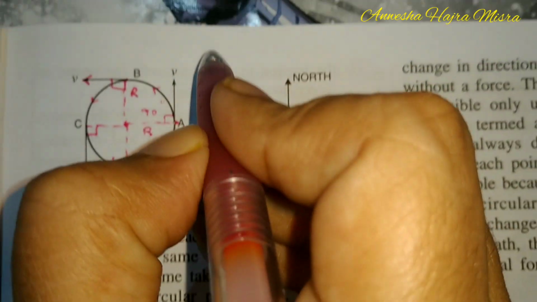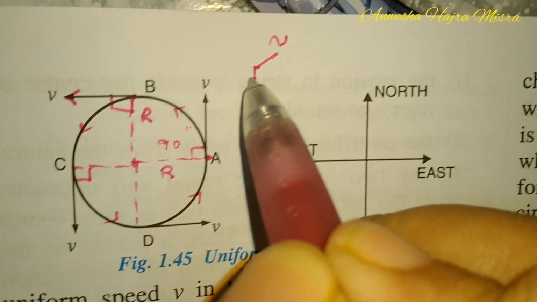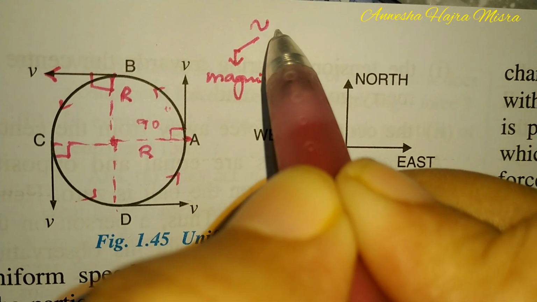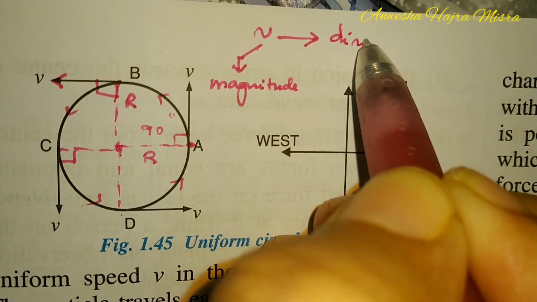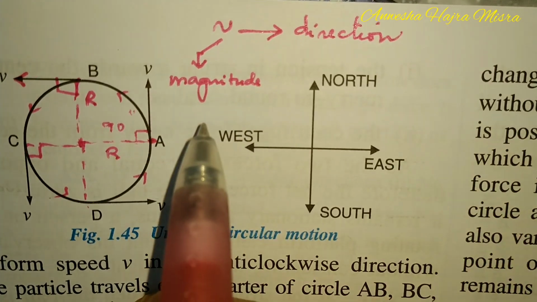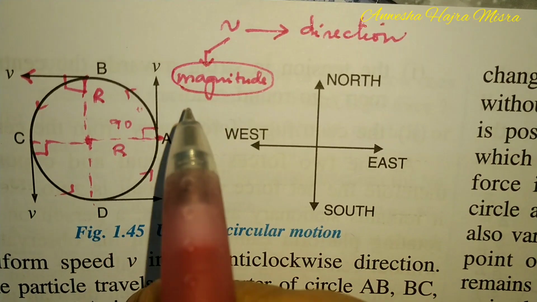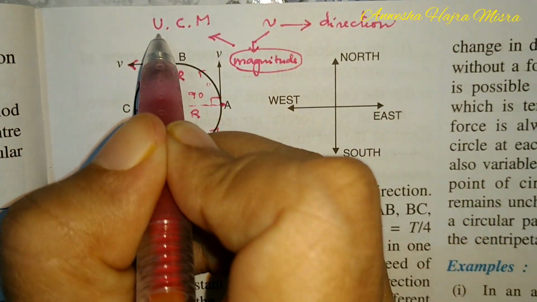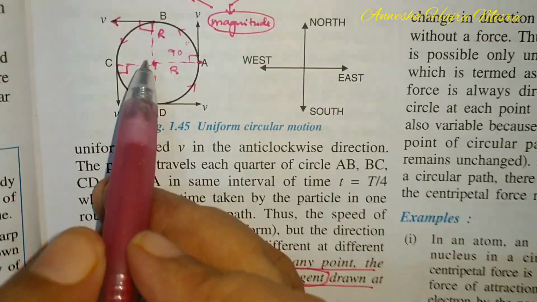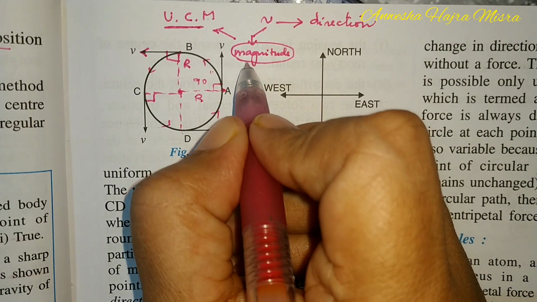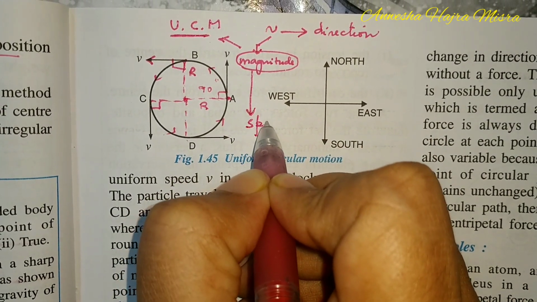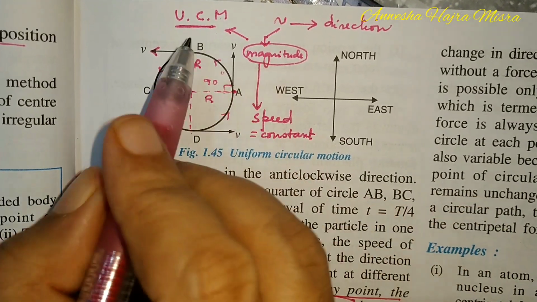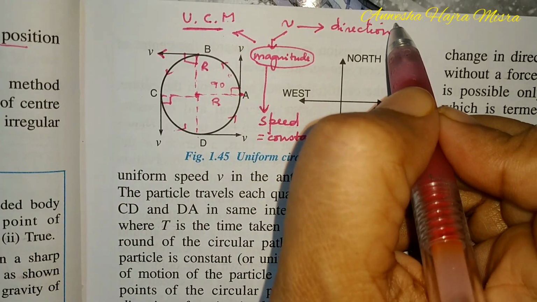Now, velocity is a vector quantity, right? It carries with it a magnitude and a direction also. Magnitude remains the same because it is uniform circular motion, UCM. UCM stands for uniform circular motion. This magnitude is actually the speed. It is constant. It will not change. But what is changing in velocity is the direction.